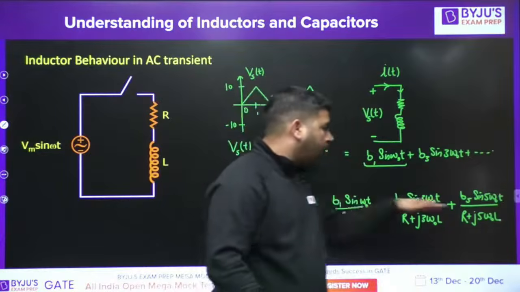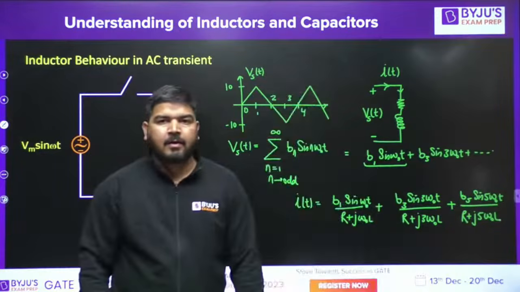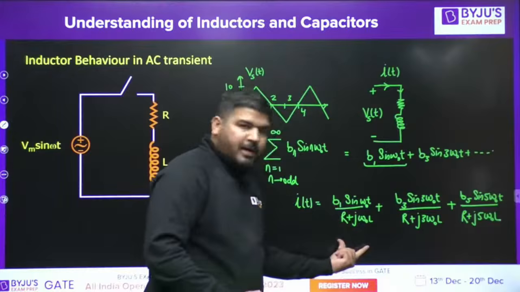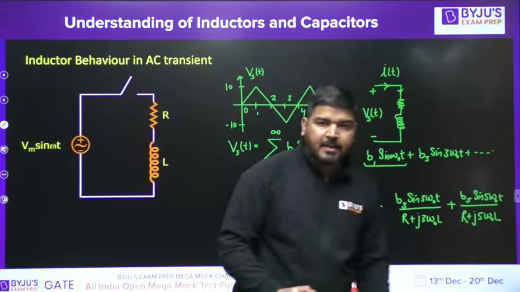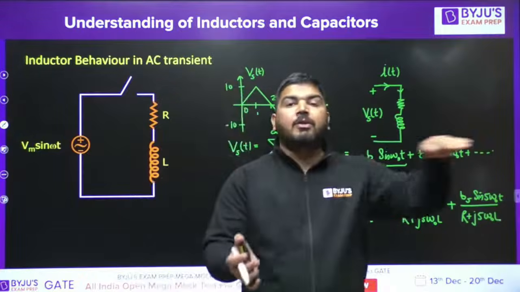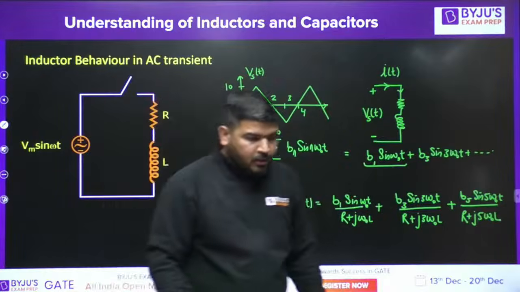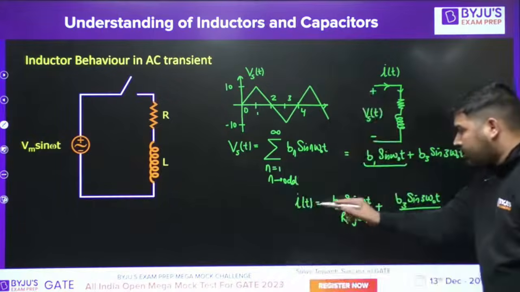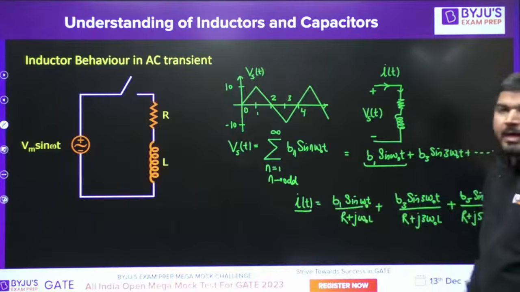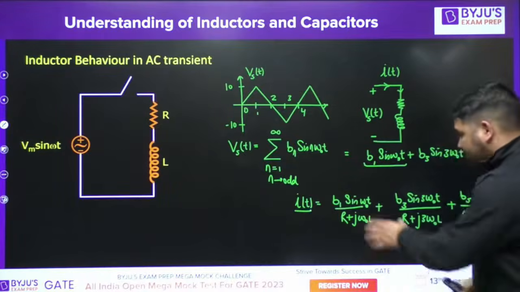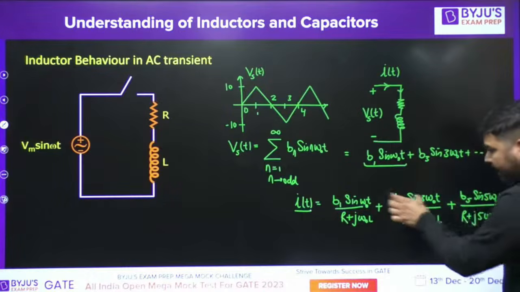Now you can calculate the overall period of the current. Let's say these periods are T1, T2, T3. What you can do is take the LCM of the numerators and HCF of the denominators. So the overall current will also be periodic, because these components are individually periodic.